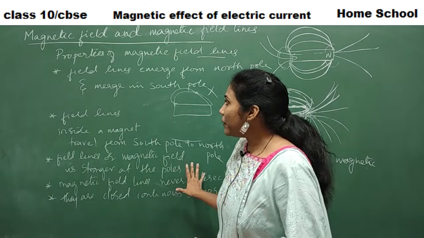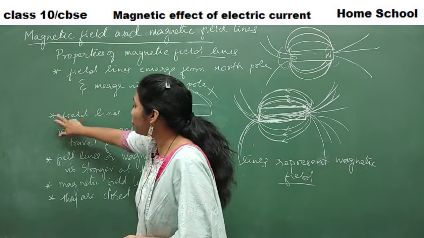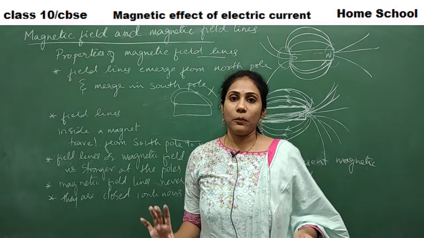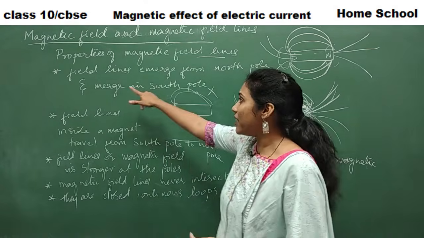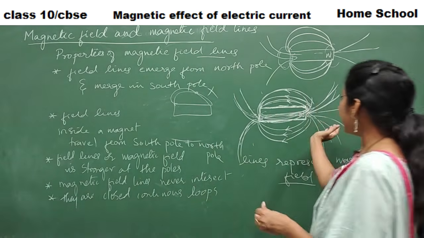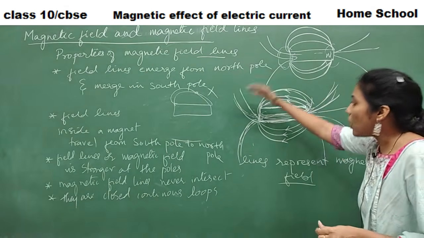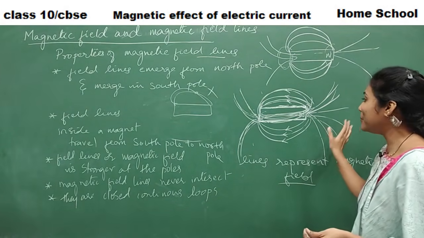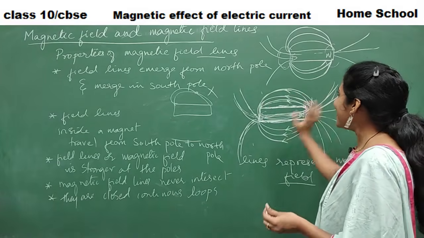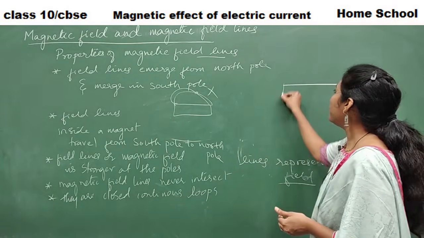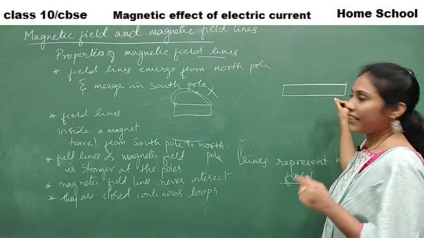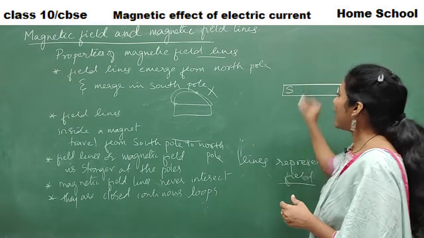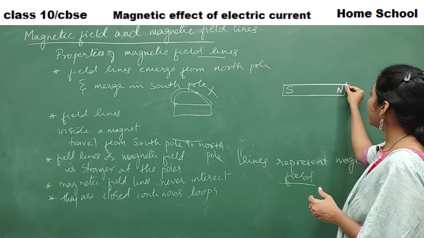So how many points did I give you? 1, 2, 3, 4, 5. These five points are very, very important. I repeat once again. What's the first point? It's very easy. Magnetic field lines will emerge from north and they will end up in south. I made the diagram too dirty, right? Let me draw it once again neatly. Drawing field lines is also a very important thing for the board examination. They will ask it for 2 marks, so you should draw it very nicely.